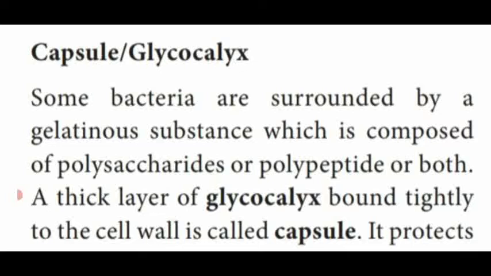That means the outermost layer of the bacteria is surrounded by a gelatinous, transparent substance composed of chemical substances, polysaccharide or polypeptide or both.